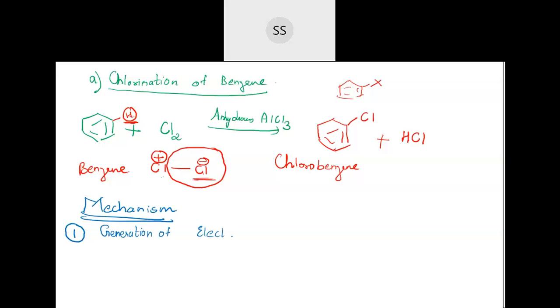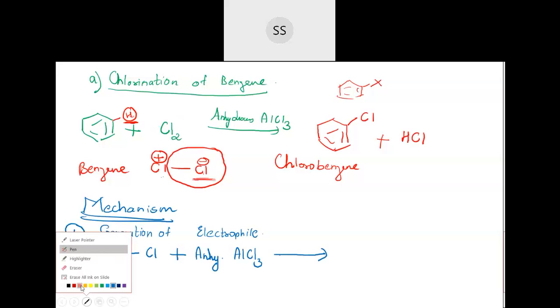The first step is generation of electrophile, which is done by taking what you are going to add to the benzene. You will utilize that reactant. So I am taking now here chlorine, Cl bonded with Cl, plus we have to make use of this catalyst which is anhydrous. You can just write this much, ANHY. Anhydrous aluminium chloride.